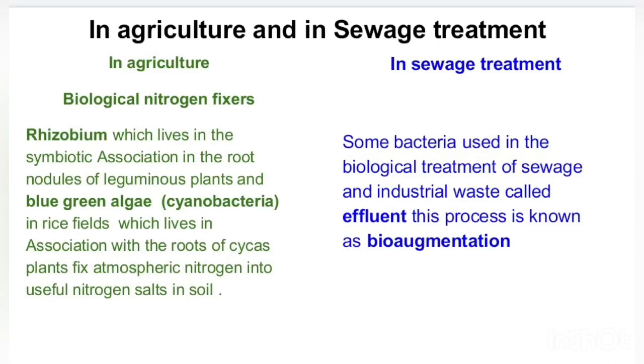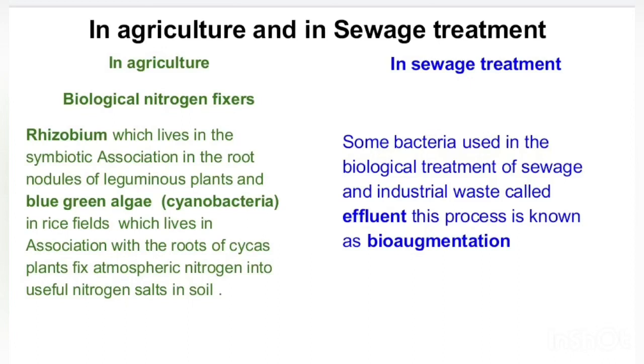Before starting with how they are used in sewage treatment, we must understand what effluents are. Effluents are the sewage and industrial waste. That means all the waste which we get from sewage and industries is called effluents. There are many microorganisms, especially bacteria, which help in the biological treatment of this sewage and industrial waste. And this process of treating the biological waste and the effluents is called bioaugmentation.